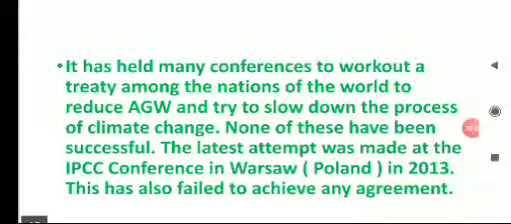In one such conference held in Poland in 2013, the meeting was also a failure because it could not achieve any agreement by all nations to reduce the emission of greenhouse gases and to reduce the use of fossil fuels considerably. Because the nations are not agreeing to cut down the use of petrol, diesel and coal, these conferences were not successful.